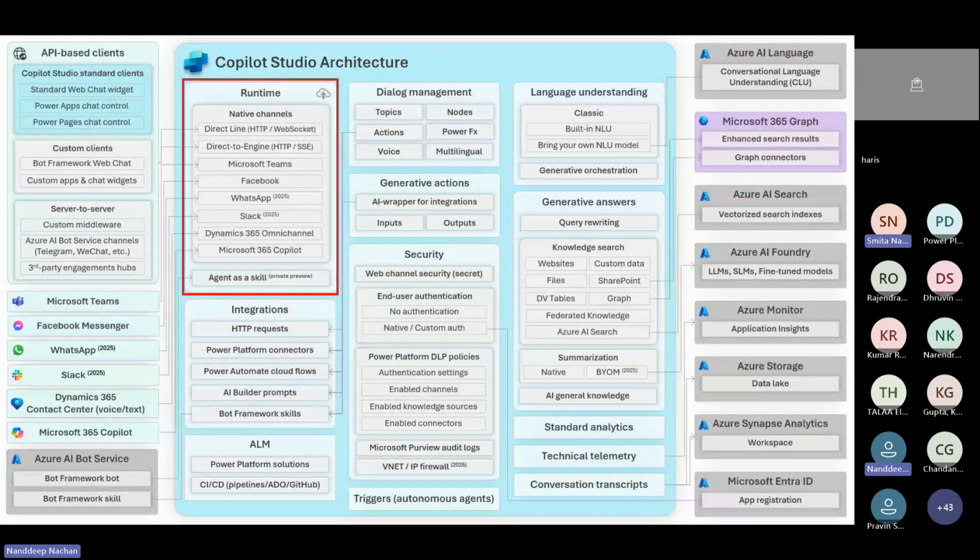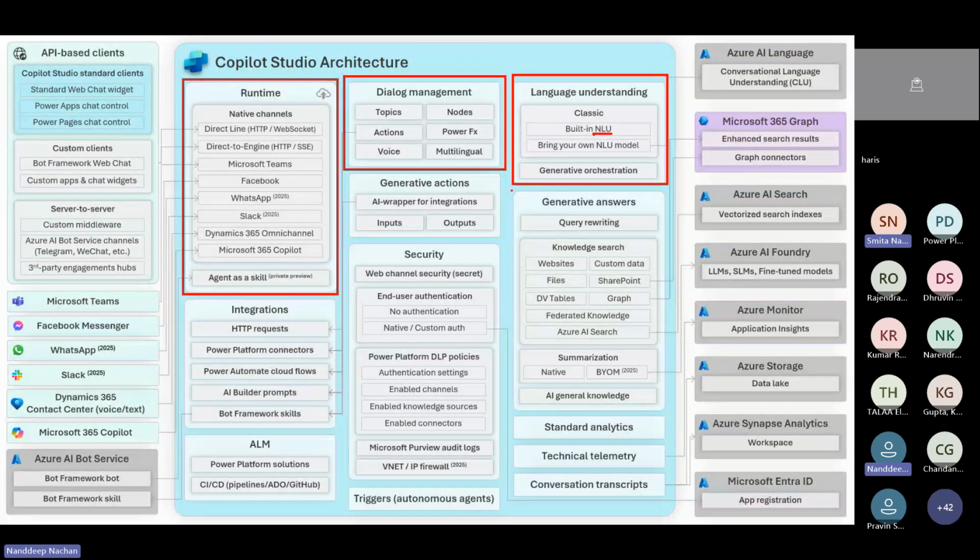For the dialog management, the structured dialogues, nodes, actions, and Power Fx for logic. So it supports the multilingual dialogues and the voice integration. For the language understanding, it offers the classic built-in NLU, that is the natural language understanding, or the custom NLU models, and it features the generative orchestration for the advanced AI driven understanding.